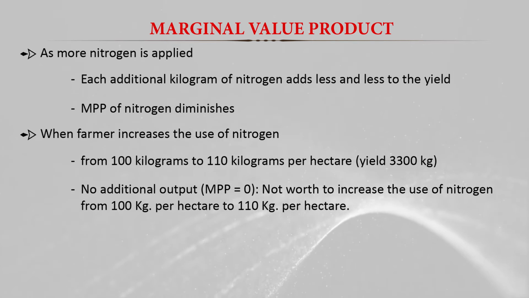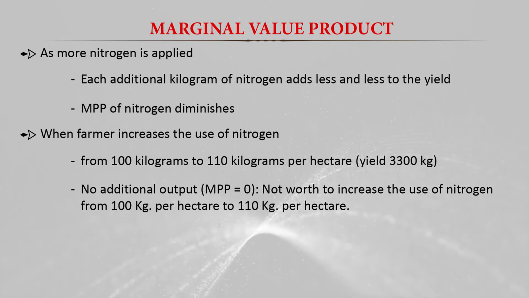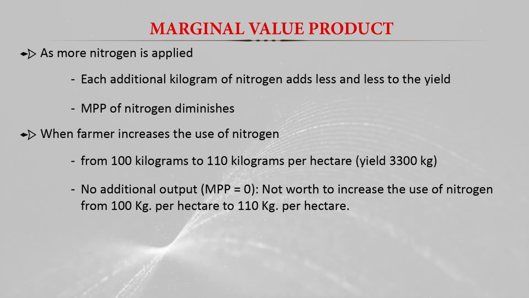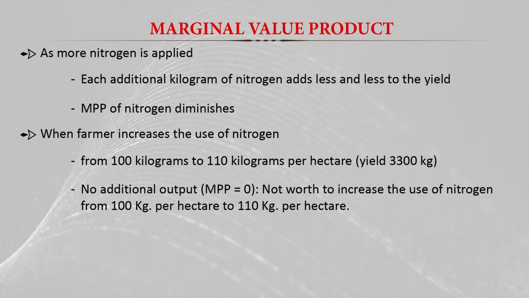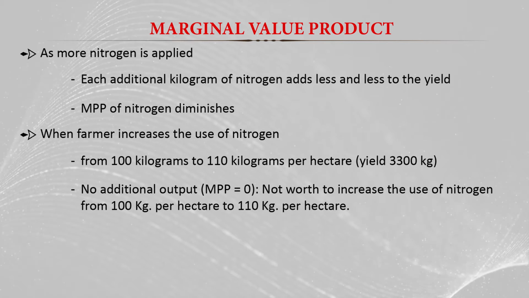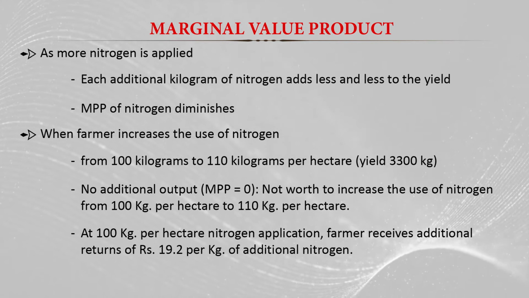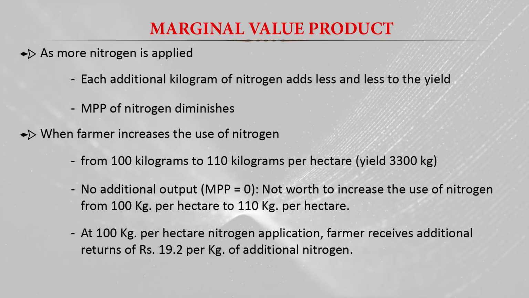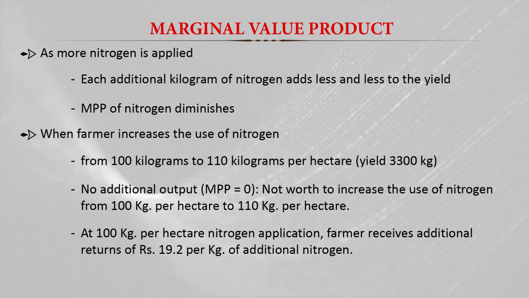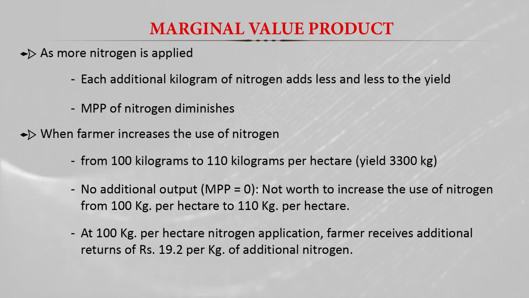No additional output, that is MPP is equal to 0. So it is not worth increasing the use of nitrogen beyond 110 kg per hectare, and at 100 kg per hectare nitrogen application, the farmer receives an additional return of 19.2 rupees per kg of additional nitrogen.